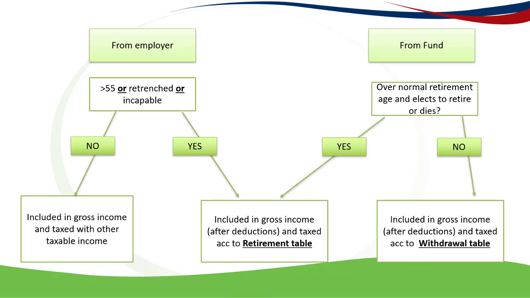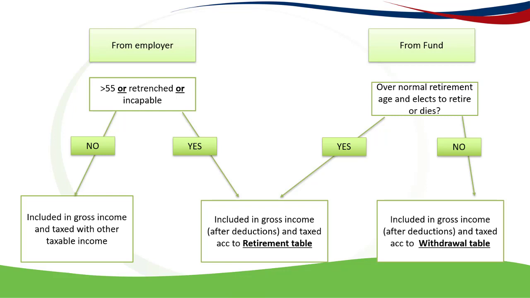So first of all, lump sums can be paid from either the employer or from a fund. If it's from the employer, if the person's over 55 or has been retrenched or is incapable of working, if you answer yes to any one of those three, then the amount after deductions will be included in gross income and taxed according to the retirement table.